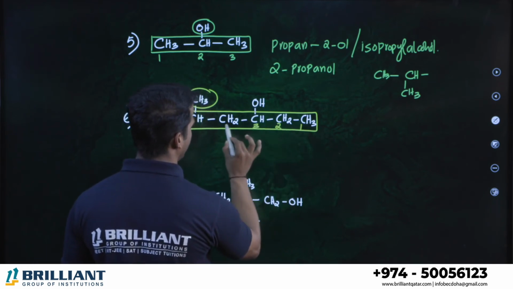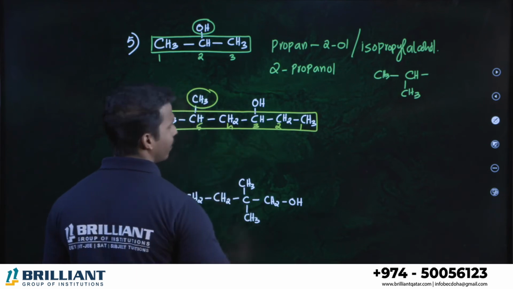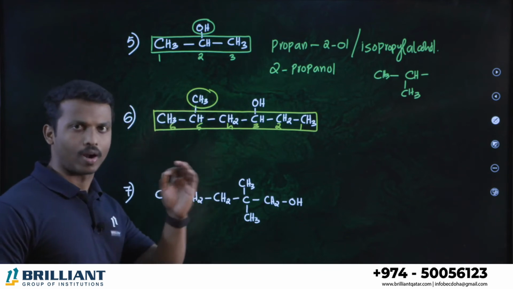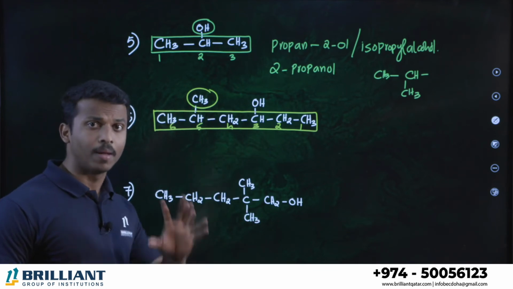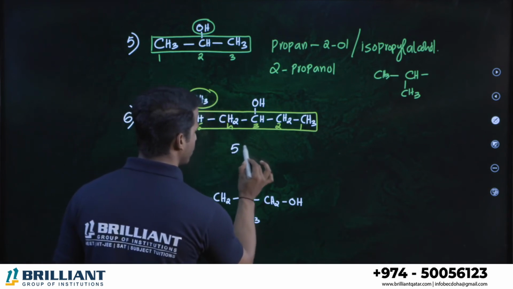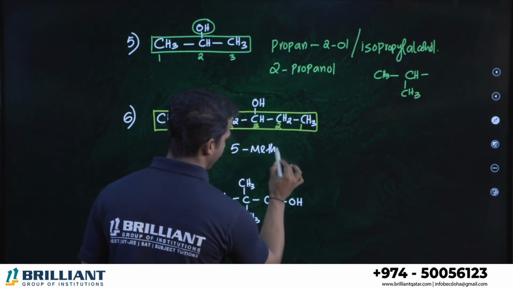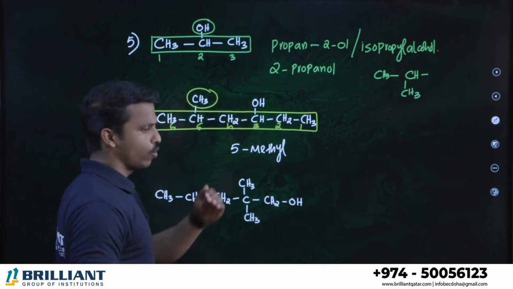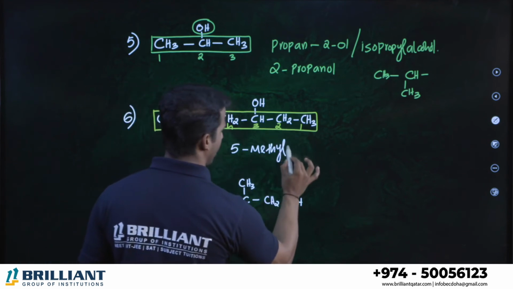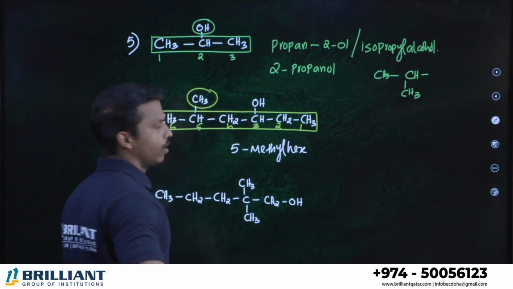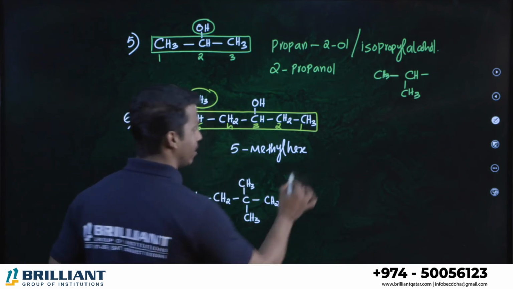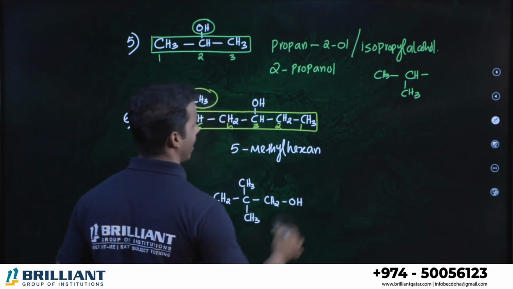In this video, I told you our principal functional group is alcohol. So alcohol should get the least number. If you start numbering from left to right, alcohol is on the 4th position; right to left, it is on the 3rd position. That is better. Lowest number: 1, 2, 3, 4, 5, 6. According to the IUPAC naming rule, while writing the name, we should complete the branches first. Which is the branch here? Methyl, at the fifth position. So 5-methyl. Now our word root, our parent chain: total 6 carbons, hex. It is an alkane, therefore hexane.